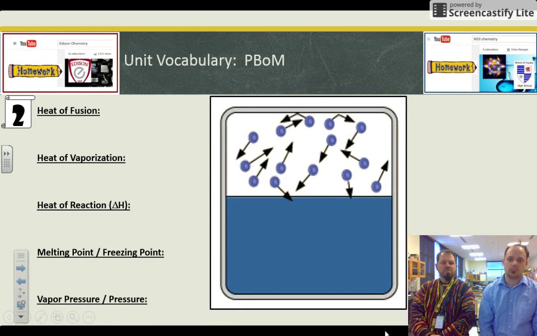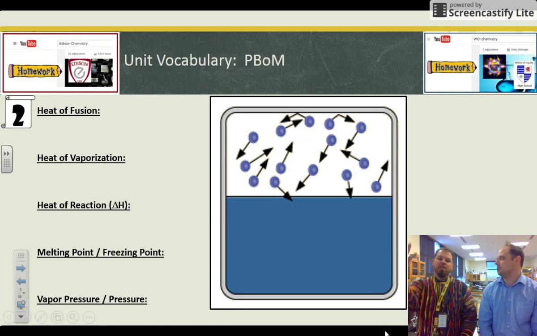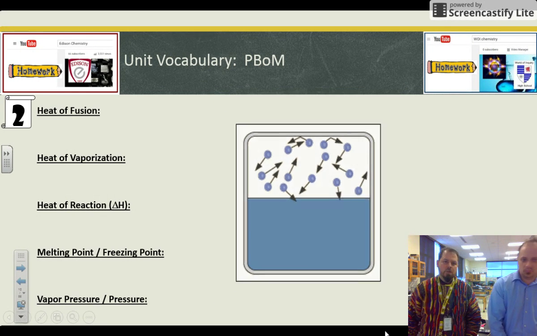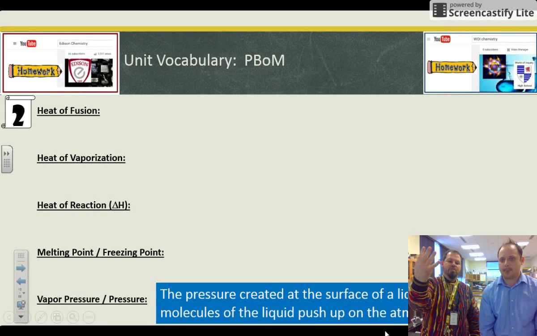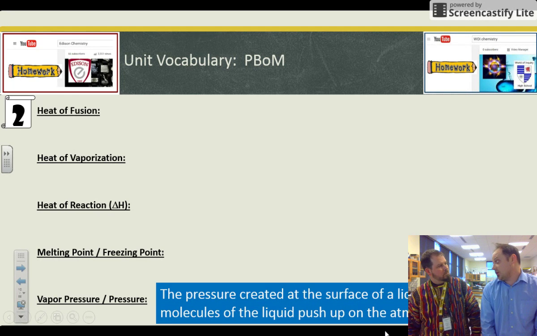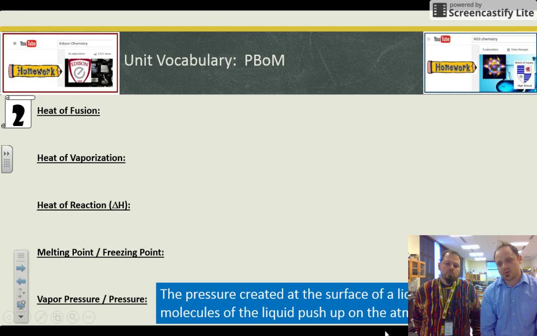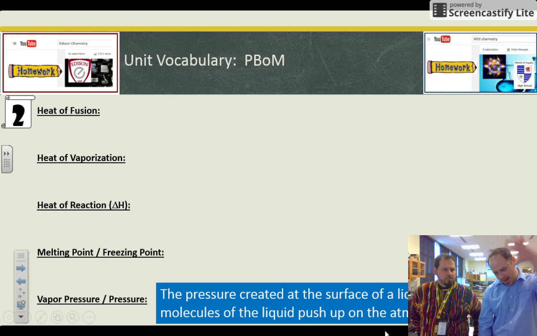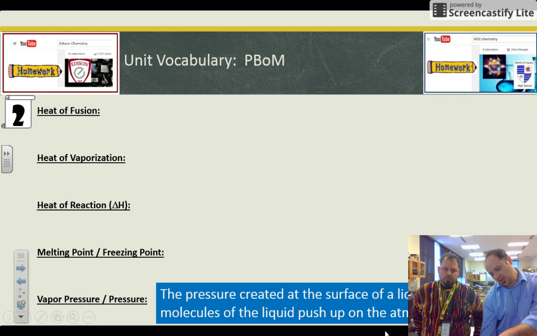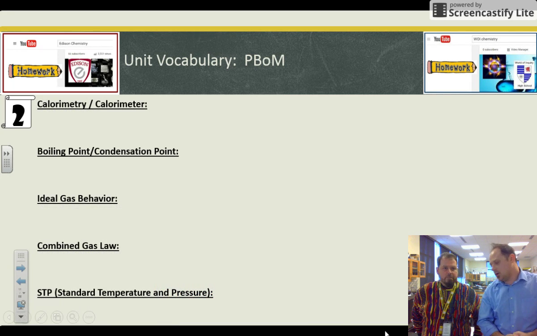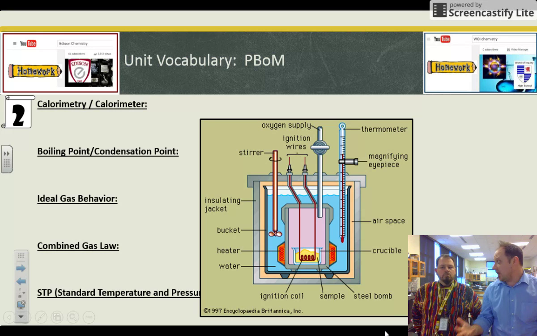Vapor pressure is specifically the pressure of the liquid pushing up, forming that vapor out of the liquid. Certain liquids have different vapor pressures, depending on their intermolecular forces. It's like a push-pull between the atmosphere pushing down and the liquid's vapor pressure pushing back. Whichever one's stronger is going to win. That's why some things boil at low temperature.